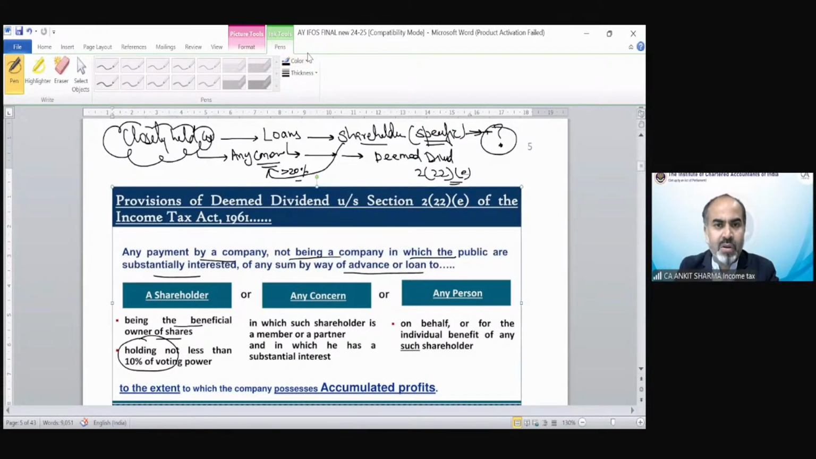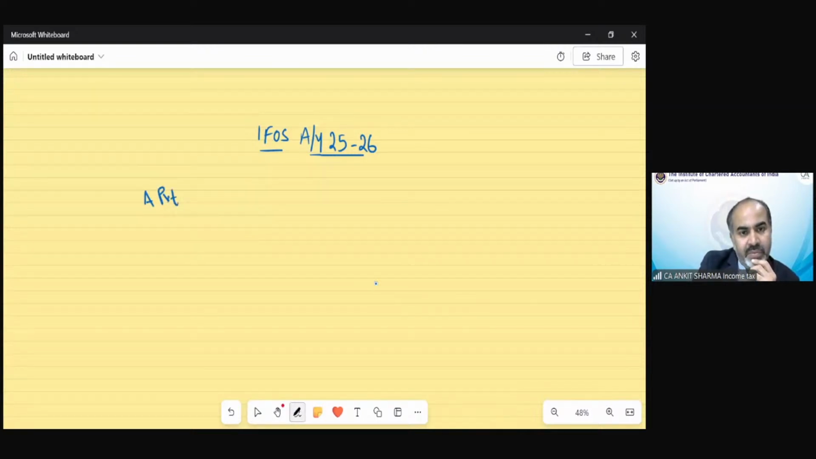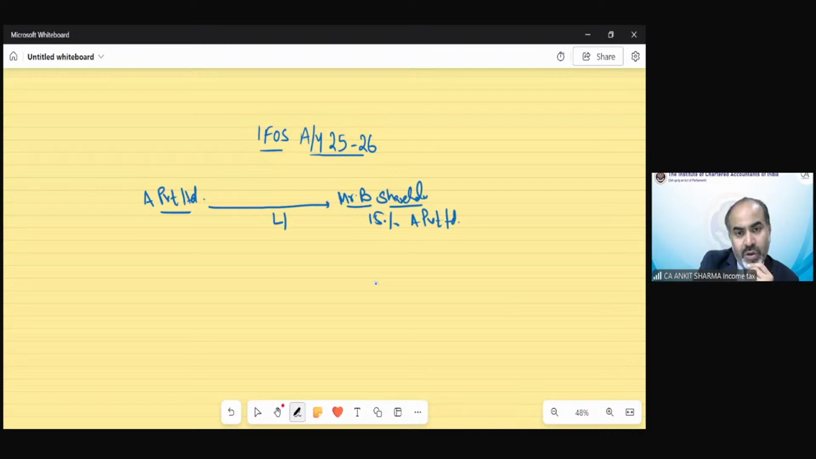Let me explain this with the help of a simple illustration. Suppose there is A Private Limited and here is Mr. B, a shareholder having 15% shares in A Private Limited. So now if A Private Limited gives loans or advances to Mr. B, that loan or advance is going to be deemed dividend in the hands of Mr. B. That was the first case.